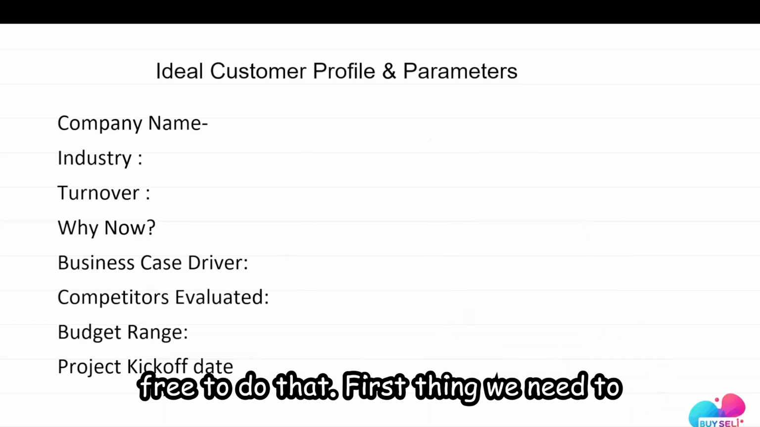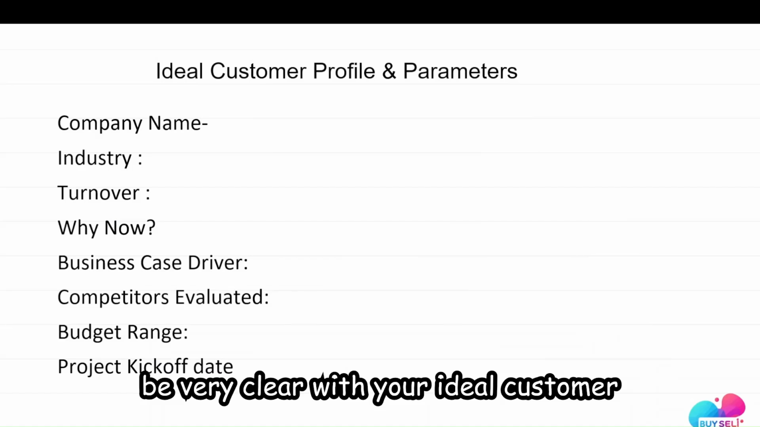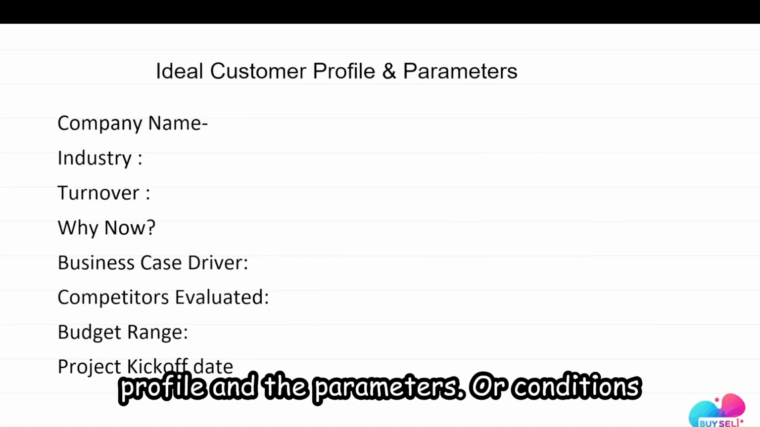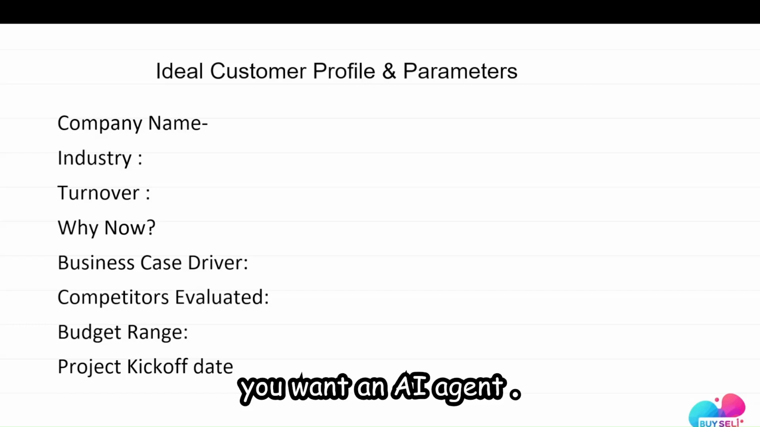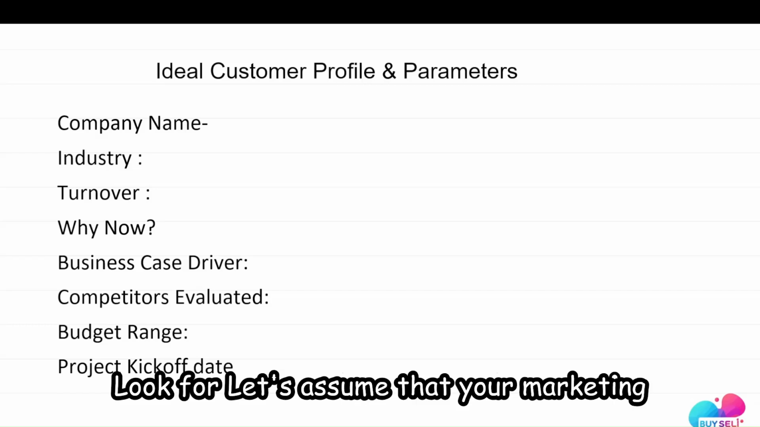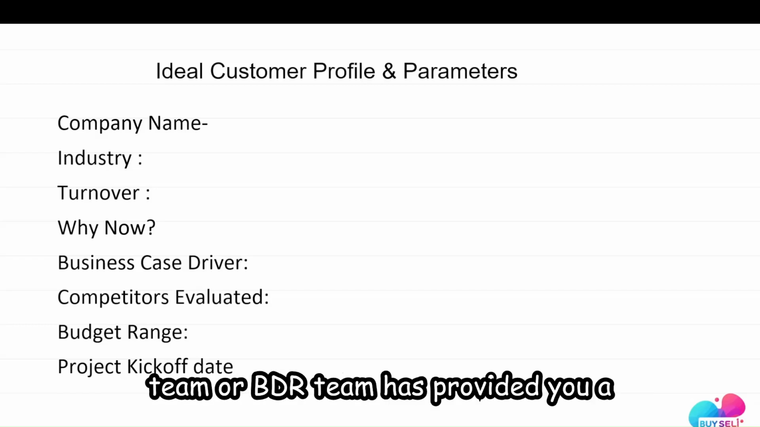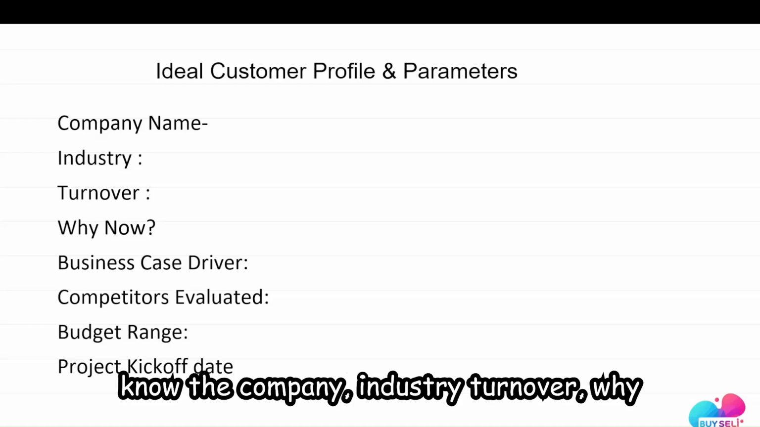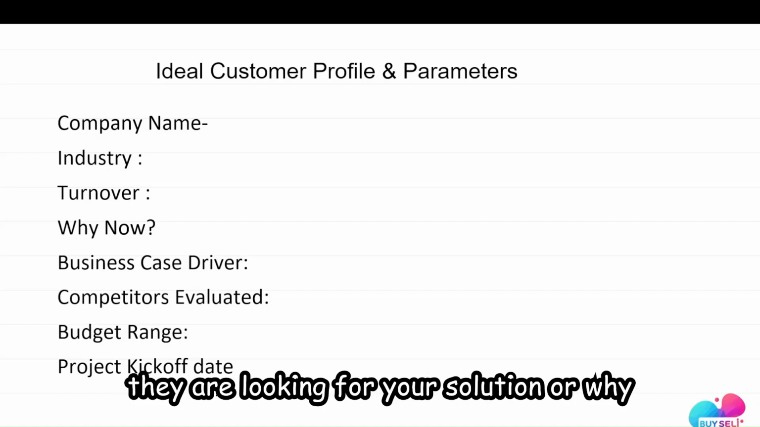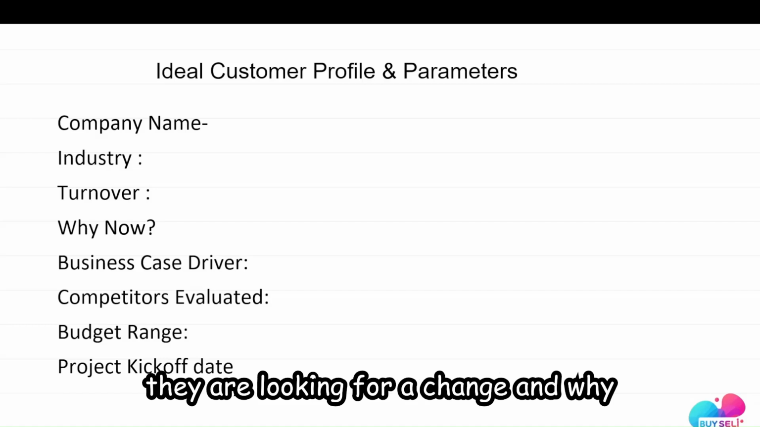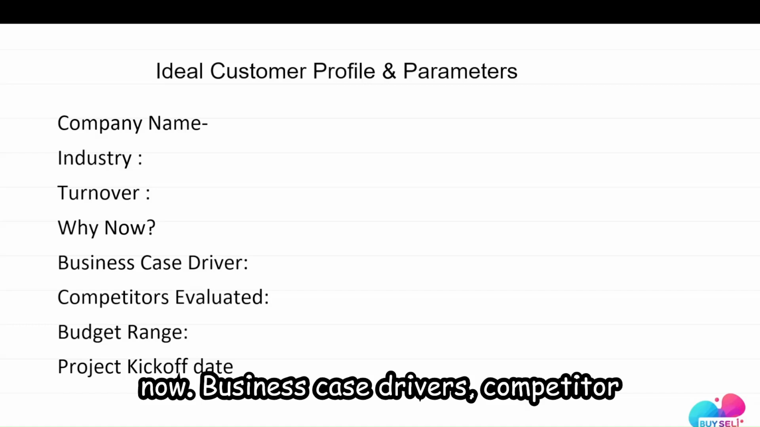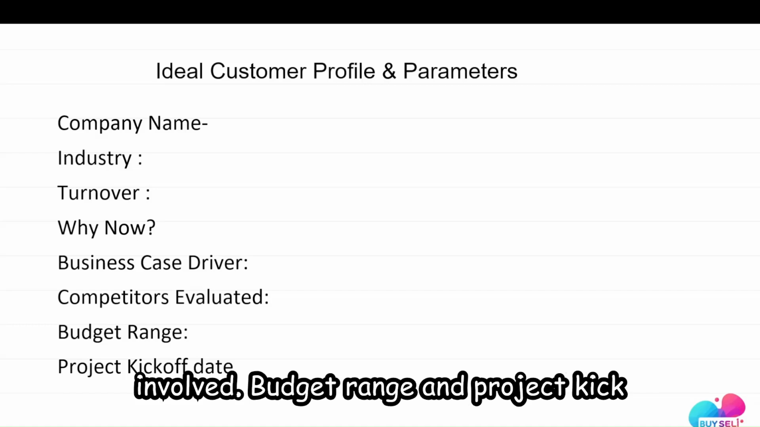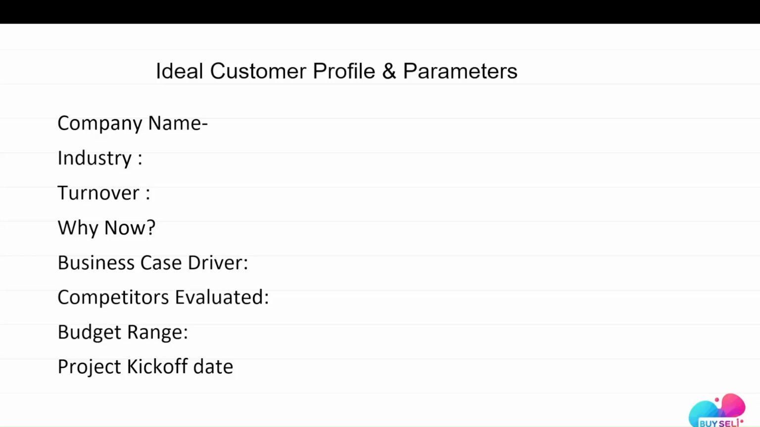First thing, we need to be very clear with your ideal customer profile and the parameters or conditions you want an AI agent to look for. Let's assume that your marketing team or media team has provided you a lead with this information. So there is always a connect established. You will know the company, industry, turnover, why they are looking for your solution or why they are looking for a change and why now, business case drivers, competitor involved, budget range, and project kickoff date and estimated timelines.